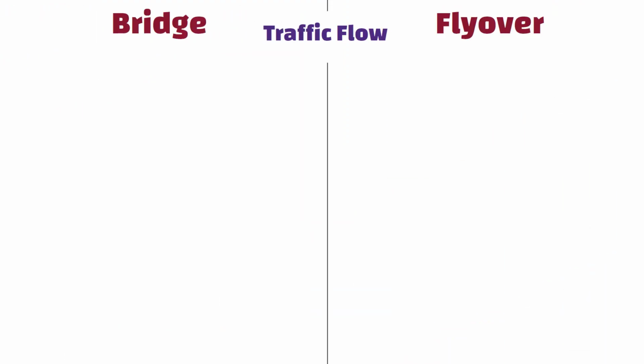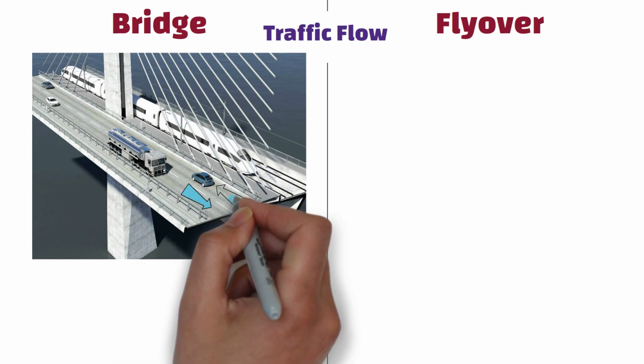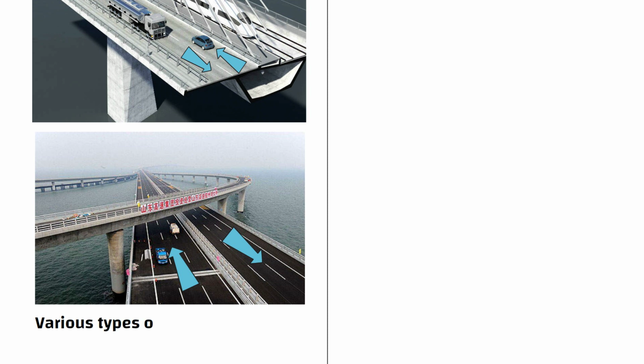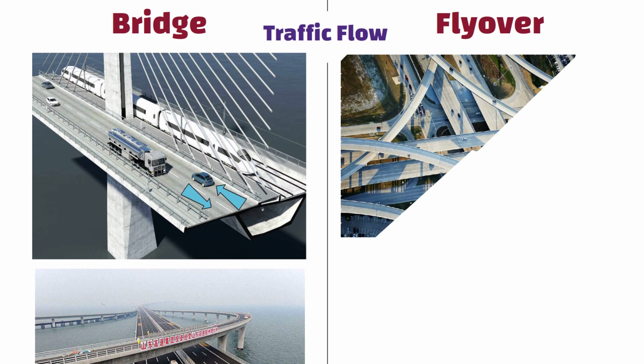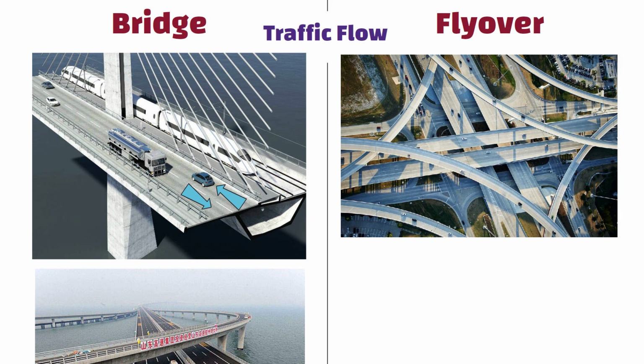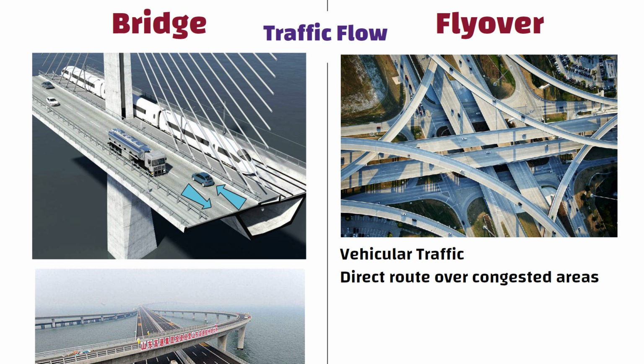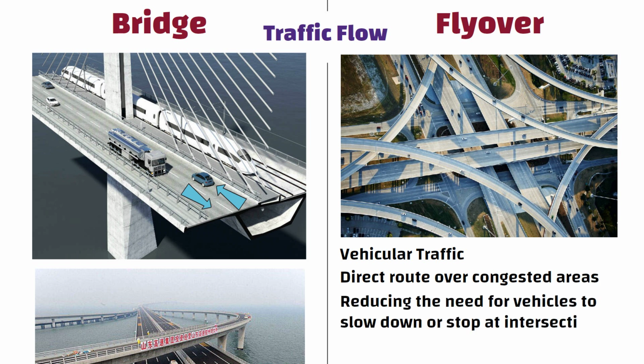Traffic flow. Bridges often handle two-way traffic or have dedicated lanes for both directions. They can accommodate various types of vehicles including cars, trucks, and pedestrians, etc. Flyovers, on the other hand, are primarily designed for vehicular traffic. They are intended to provide a direct route over congested areas, reducing the need for vehicles to slow down or stop at intersections.